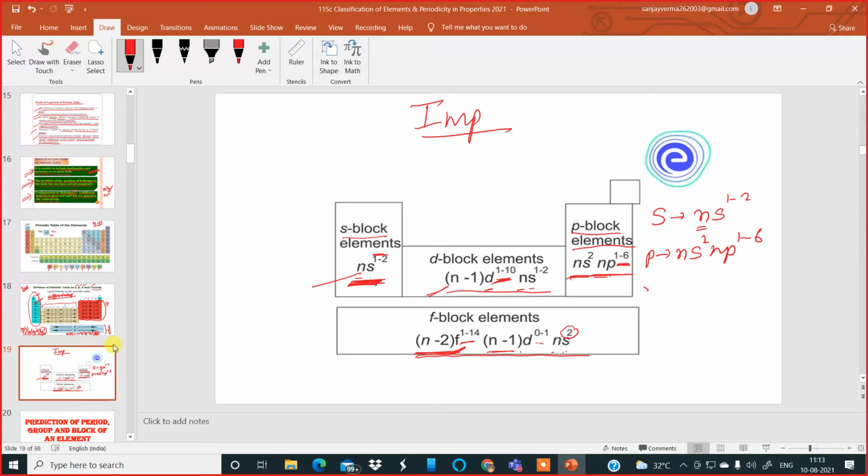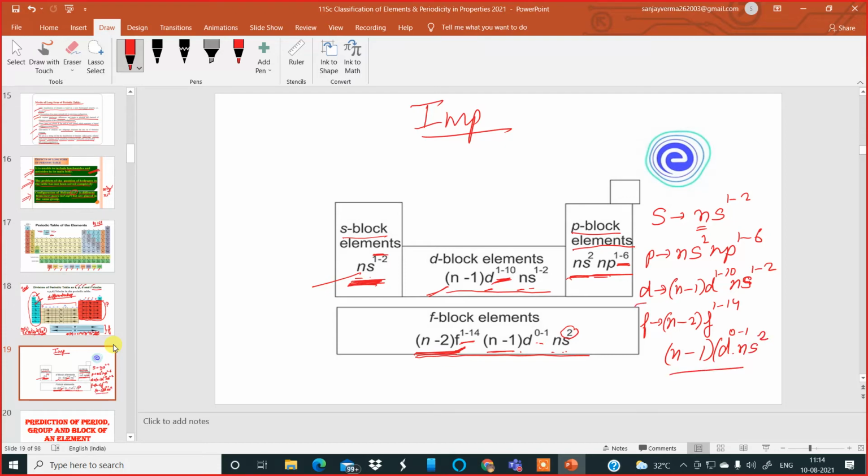Okay. For the d block elements, remember it is n minus 1, d orbital, which can have 1 to 10 electrons, and ns orbital 1 to 2 electrons. And finally, the f block elements have the f orbital, n minus 2, f orbital 1 to 14 electrons, and then d orbital, n minus 1, it will have 0 to 1 electron, and finally after that the s orbital will always have 2 electrons.